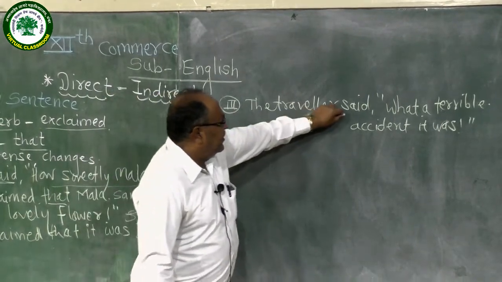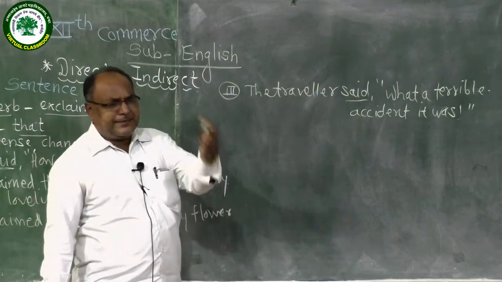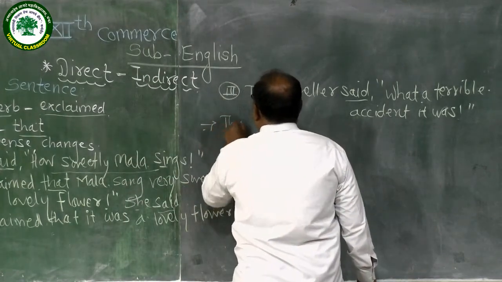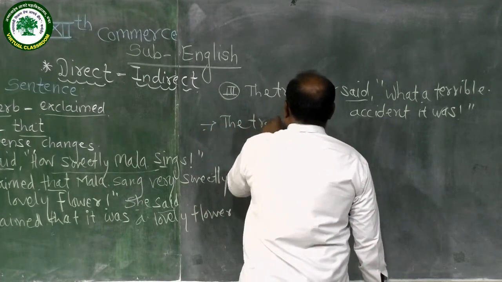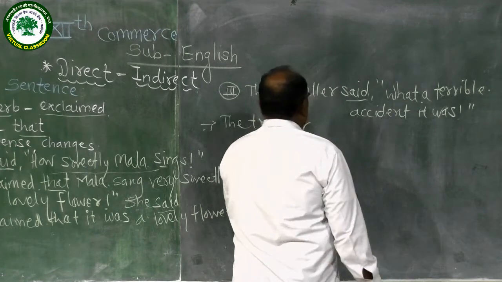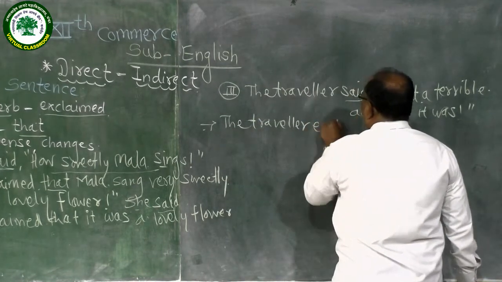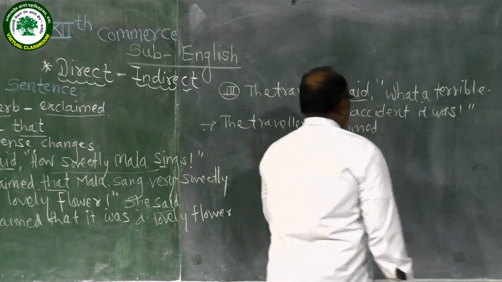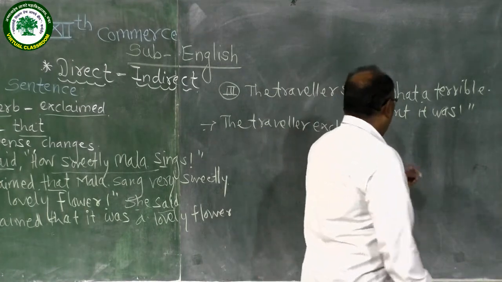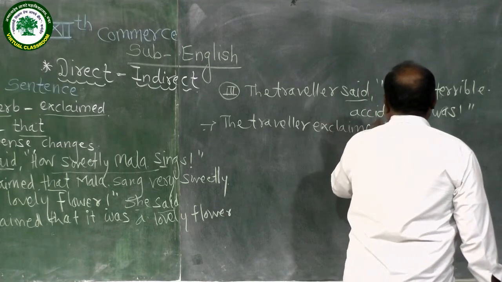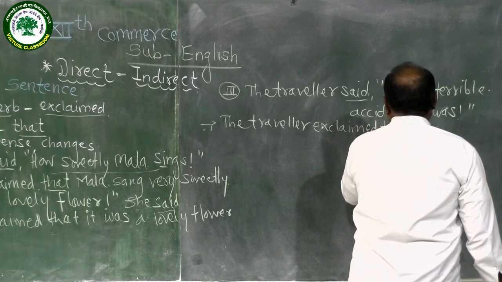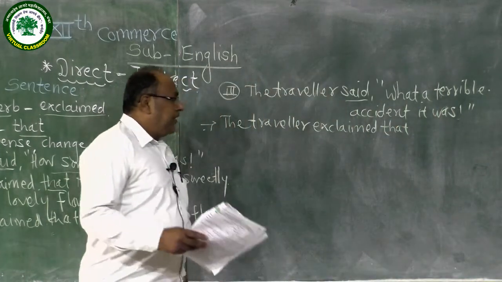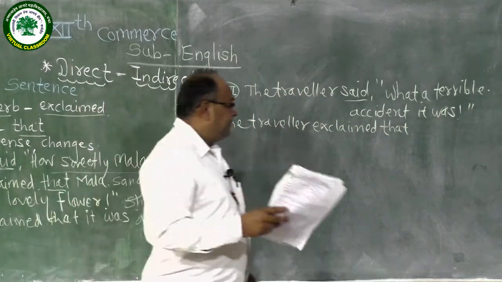The traveler, reporting verb said, is replaced with exclaimed. The traveler exclaimed. Remove the inverted comma and use the connective that. The traveler exclaimed that.